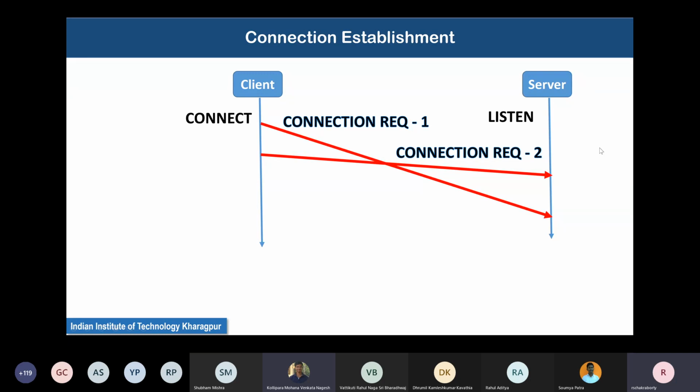That's why these two arrows have intersected. These two arrows would never have intersected ordinarily.